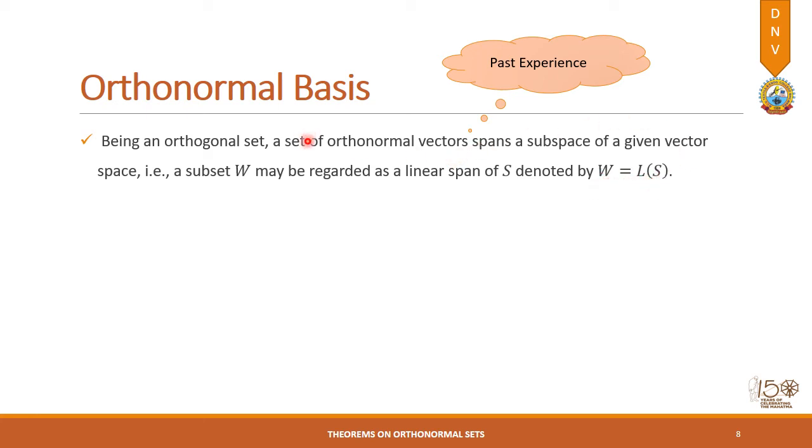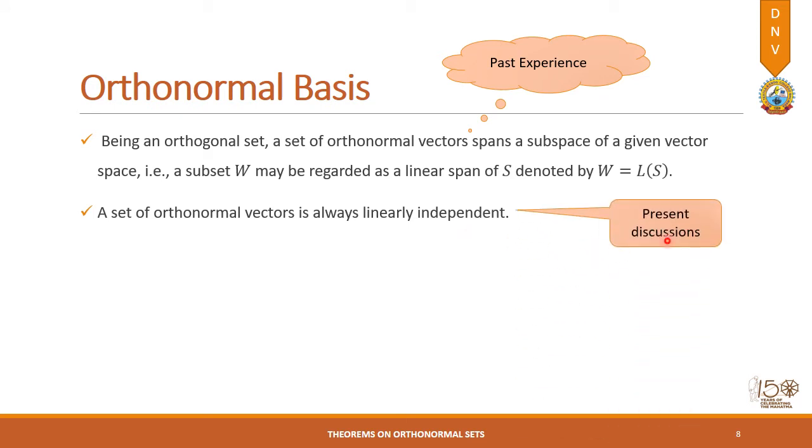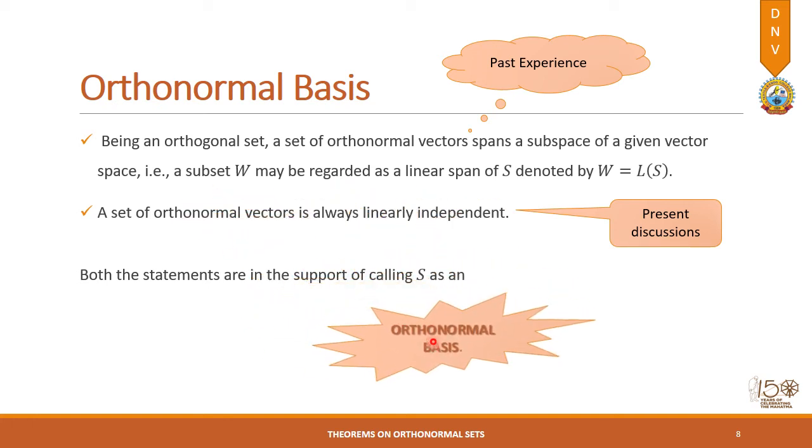So the first condition of a set being a basis is already satisfied over here. What about the second one, that is, linear independence? We have recently proved that a set of orthonormal vectors is always linearly independent. So in the present discussion we have come to this statement, and both these statements support calling S an orthonormal basis. So a basis consisting of orthonormal vectors is known as an orthonormal basis. There will be some more theorems on orthonormal sets in the coming lectures.